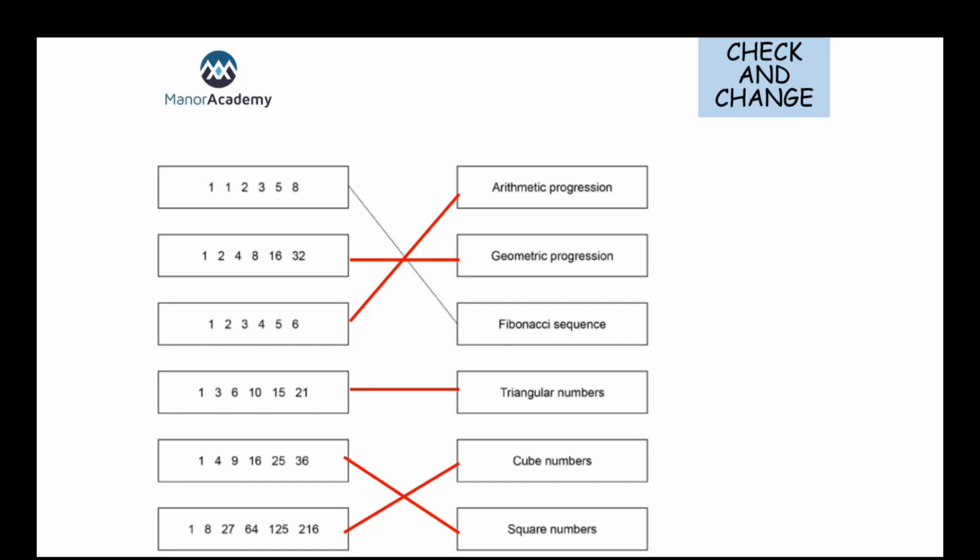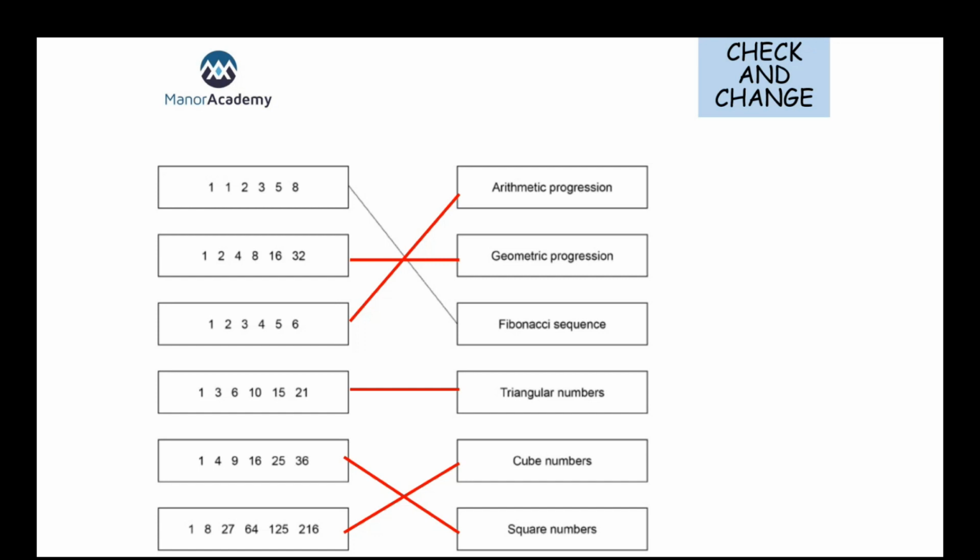Our next one, 1, 3, 6, 10, 15, 21. Well, that follows a bit of an interesting pattern there. So we've got 1, and then we add 2, then we add 3, then we add 4, then we add 5, then we add 6. Those numbers, 1, 3, 6, 10, 15, 21, is something that not many students actually remember, but they are known as our triangular numbers. They are actually forming what's known as a quadratic sequence, which is what we're going to look at for the higher students a little bit later on.